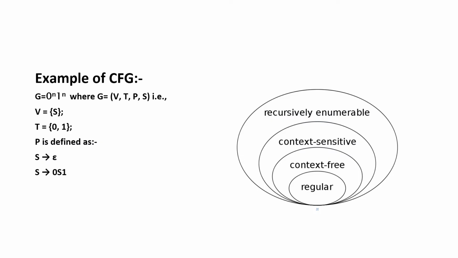So let's look into an example of a context-free grammar. The grammar is defined as G = (V, T, P, S), where V is the set of variables, T is the set of terminals, P is the productions, and S is the start symbol for this particular grammar. So V is {S} in this example. The set of terminals are 0, 1, and the productions are defined as S gives rise to epsilon and S gives rise to 0S1, and S is the start symbol.